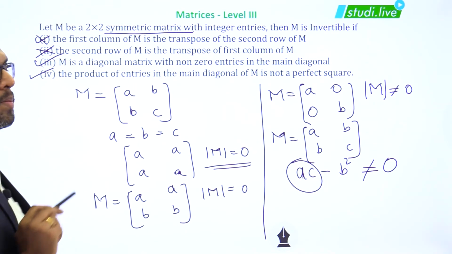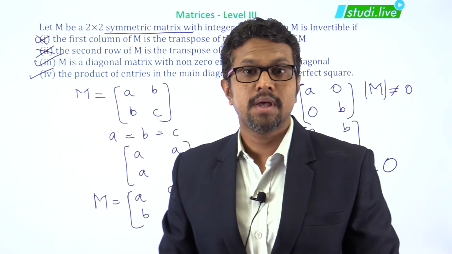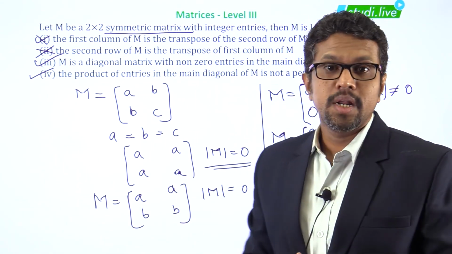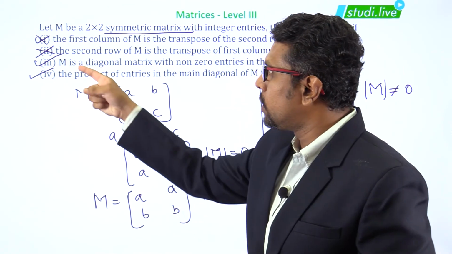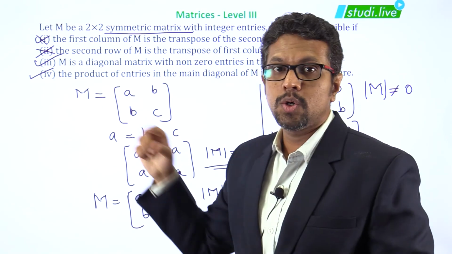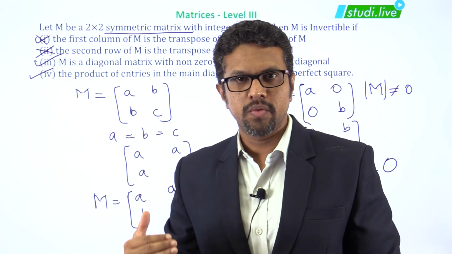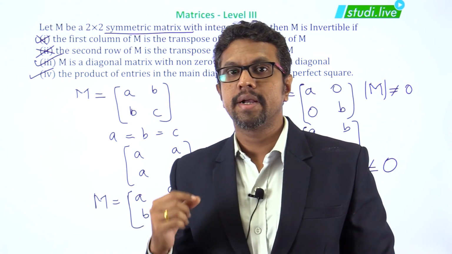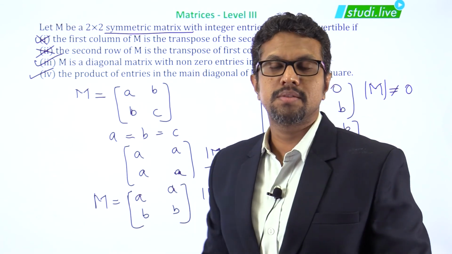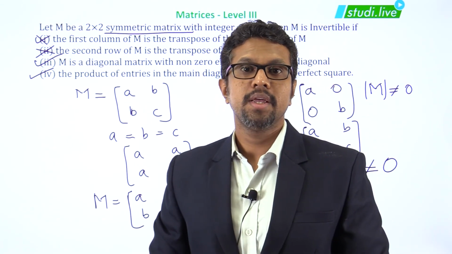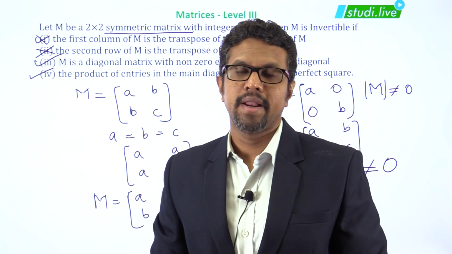So there are two options which are satisfying this condition. This question was also once asked in your JEE exams, but in the advanced section. In the advanced section it is possible that there are two options which are correct. So when you are solving a question, if there are two options which are correct, you will mark both the options. So C and D, or in this case 3 and 4, both the options were correct. Hopefully this sum was understood by everyone. Let us go to the next question.